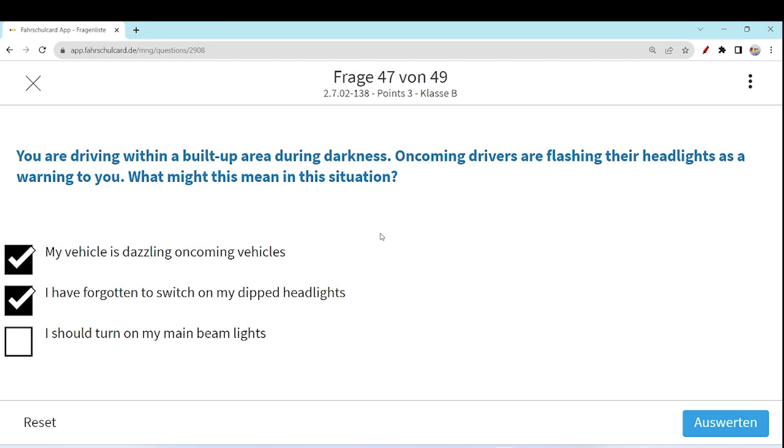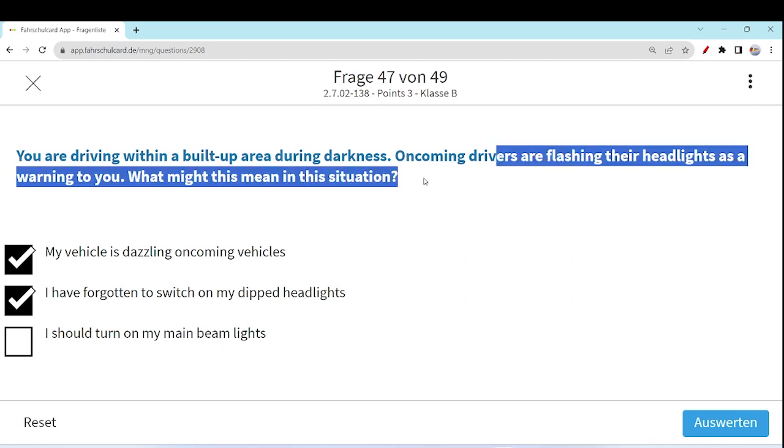I think this we already know. Whenever you are traveling in darkness, you need to switch on the dipped headlights, not the main beam, dipped headlights. So if you have forgotten to switch on the dipped headlights, in that case even an oncoming driver can flash at you to remind you, hey, switch on the dipped headlights. I should turn on my, no.